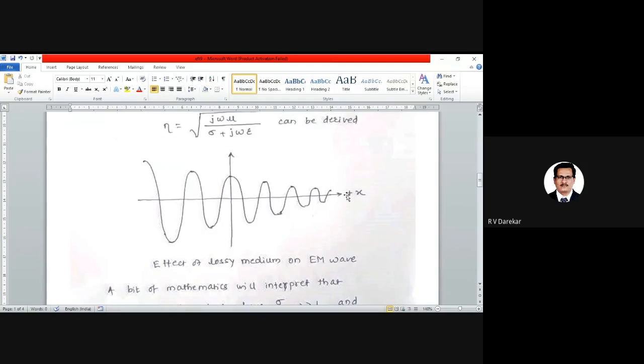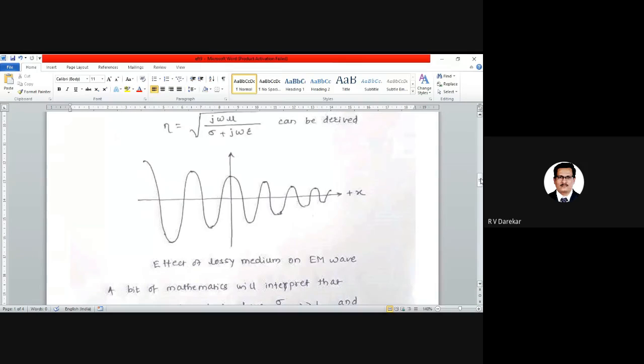Due to the presence of a practical or lossy medium, we can observe the wave will have a problem, or its amplitude will decrease. Though here we can consider that it is not going to decrease with such a high value, to visualize the concept effectively, I have shown it with the diagram.